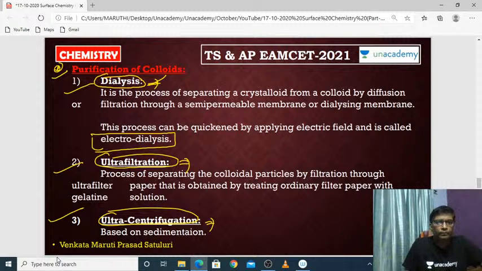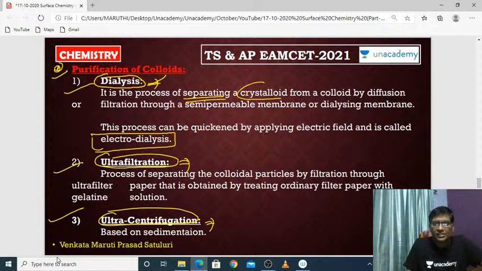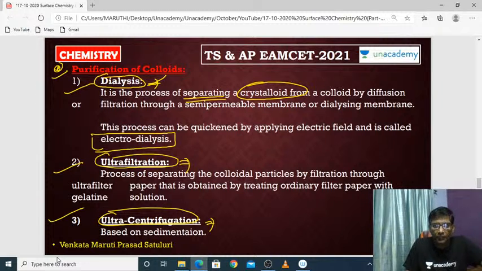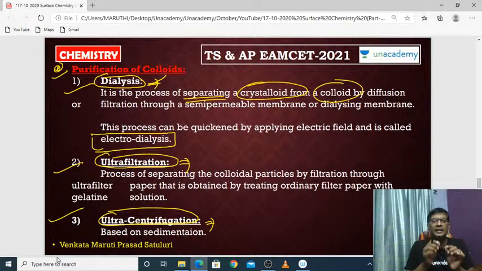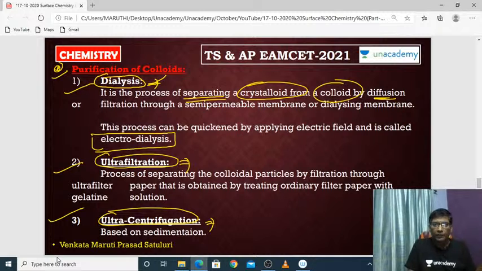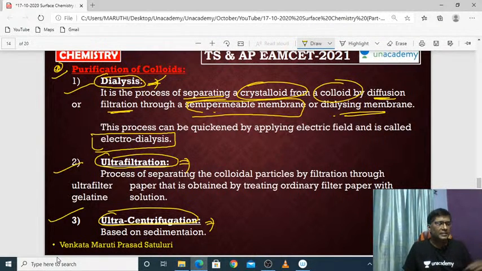Okay. See here. What is the meaning of dialysis here, in this colloid? It is the process of separating a crystalloid from a colloid. Crystalloids may be acting as impurities in the colloids. If any crystalloid is acting as an impurity in the colloid, we can separate all the crystalloid impurities from the colloid by diffusion or by filtration through a semi-permeable membrane or a dialyzing membrane.